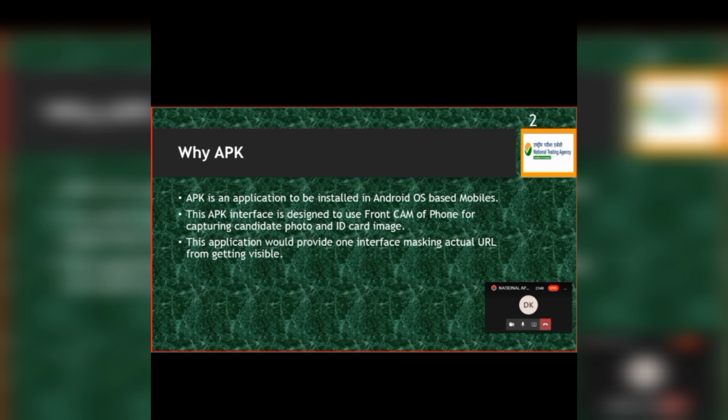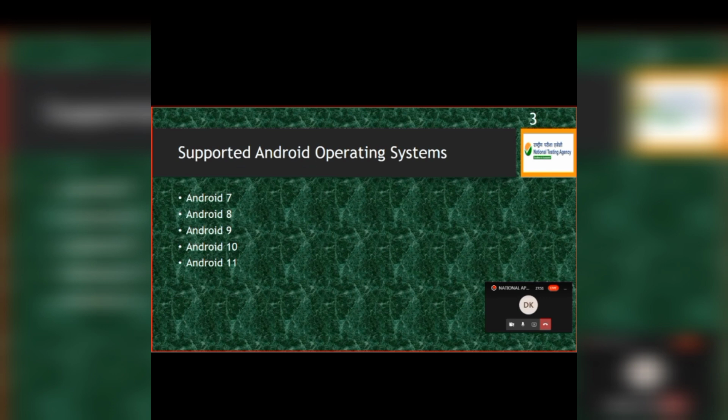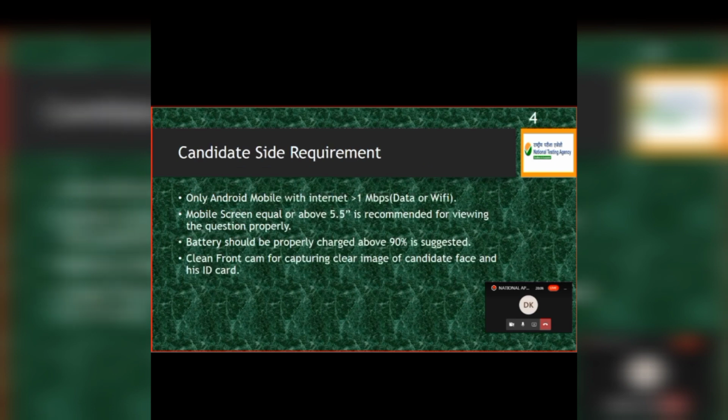The latest one is Android 11, and this APK also supports the legacy versions, that is 7, 8, 9, and 10. Now, client-side requirement: as you know, this works only in Android operating system. In iPhone or other OS, Symbian OS, it is not recommended. Only for Android we have this APK. So you need one Android mobile, that is mandatory.